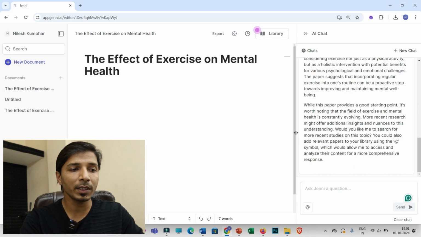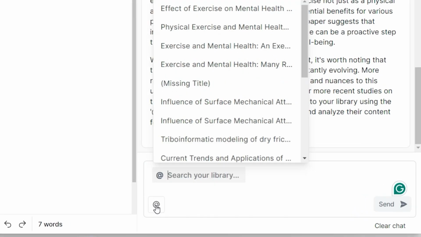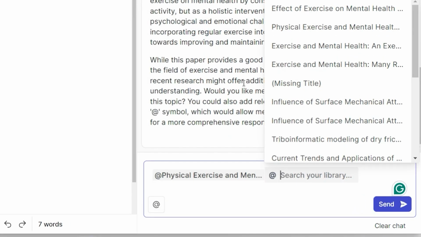Now let us discuss the second most important prompt. So you may click on this icon. You may select a single article or you may be selecting multiple articles.